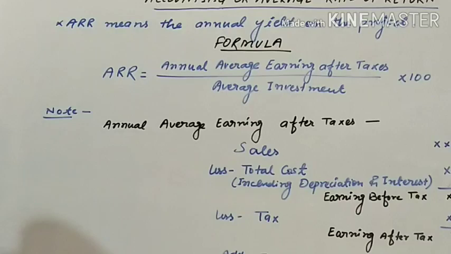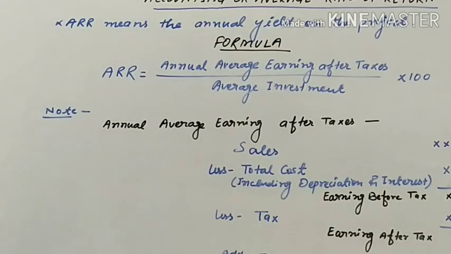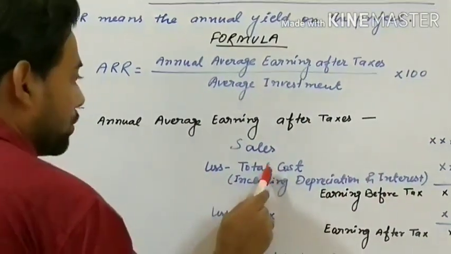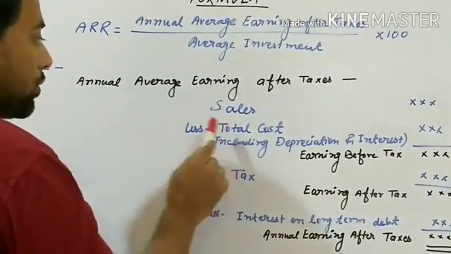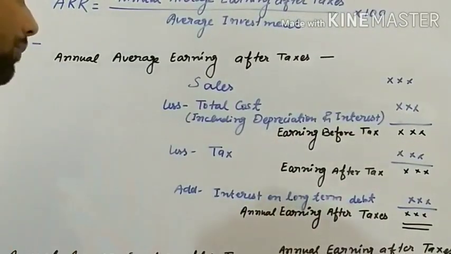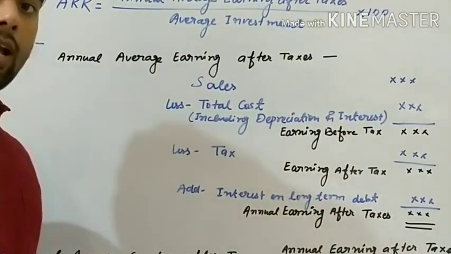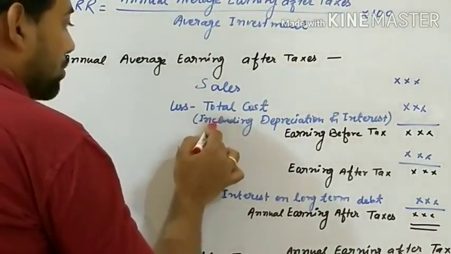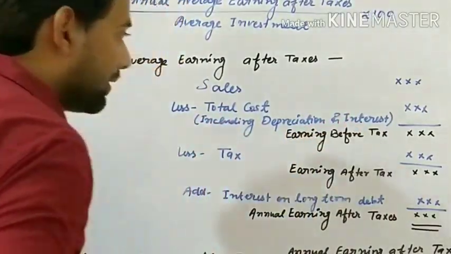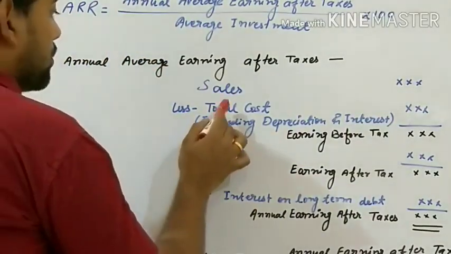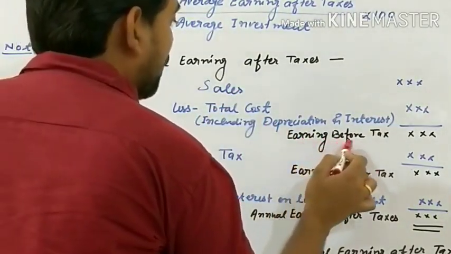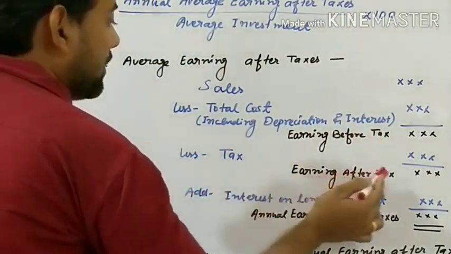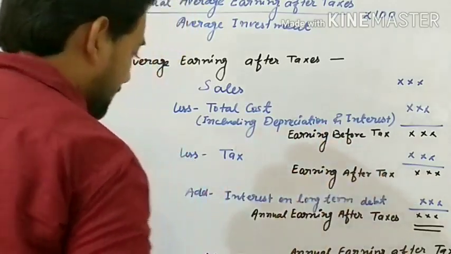Let's see the note. Annual average earning after taxes, how will you find? Sales less total cost, and in total cost you know that there are two types of cost, fixed cost and variable cost. We have to take both. Total cost includes also depreciation and interest. After the deduction of total cost from sales, we will get earning before tax. Then we will less tax and we will get earning after tax.